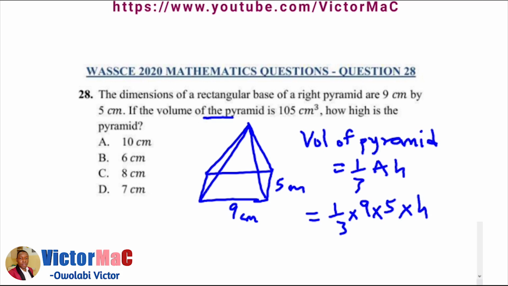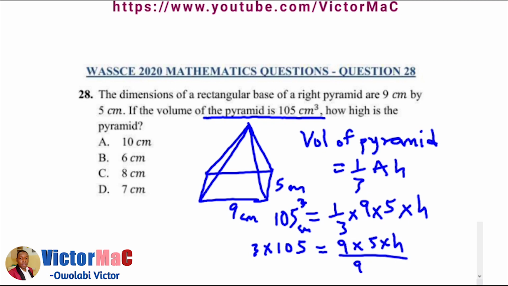And don't forget, we've been given the volume. If the volume of the pyramid itself is 105 centimeters cubed, let's cross multiply: 3 times 105, then divide that by 9 times 5. This will cancel this, and then we have 9 over 5 here. Alright.